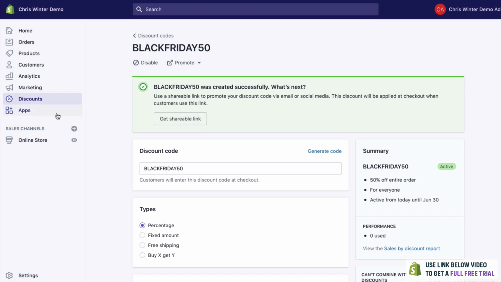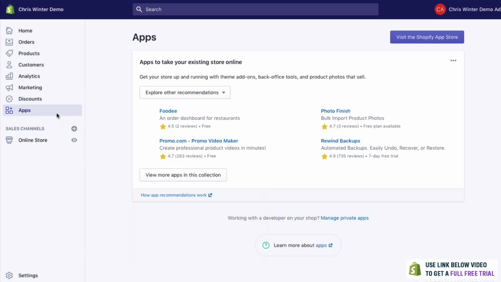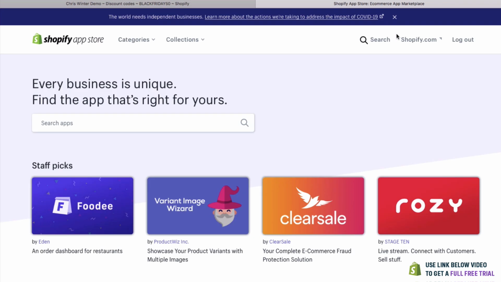Now, one of my favorite things on Shopify is the App Store. If you go through my channel, you're going to find a lot of videos about the best Shopify apps because it's such a big store. You can add so many different things to your website, which will really customize the experience, getting you more sales, making your website look better, doing things like shipping and inventory. There's just so many things that you can do.